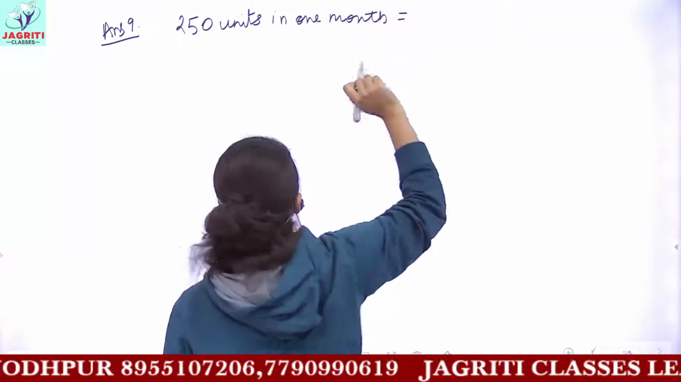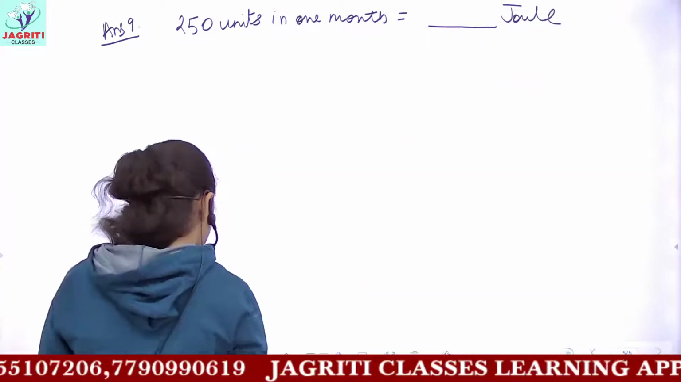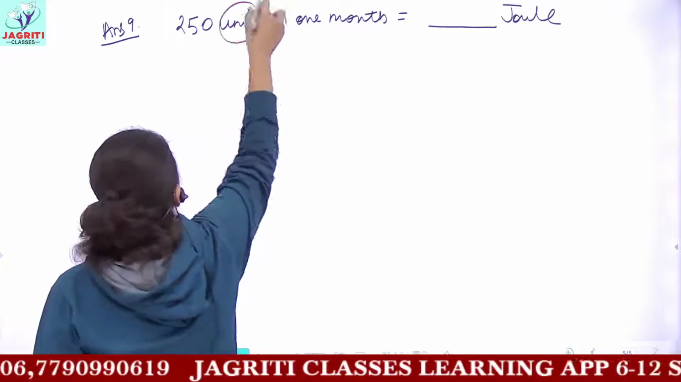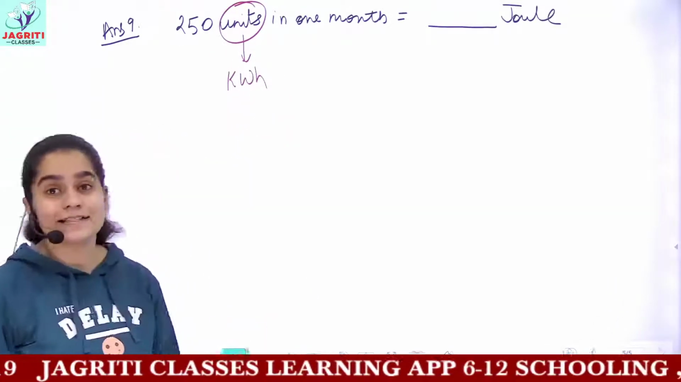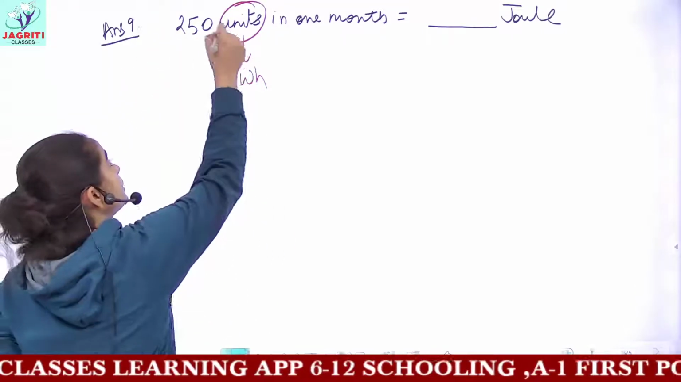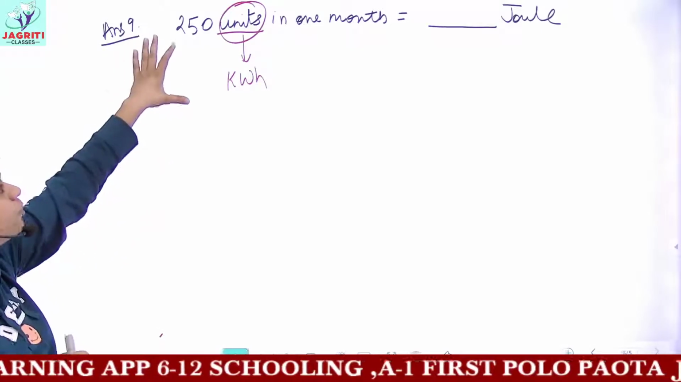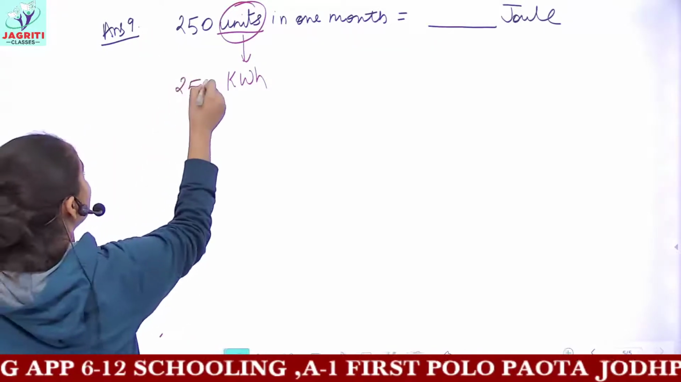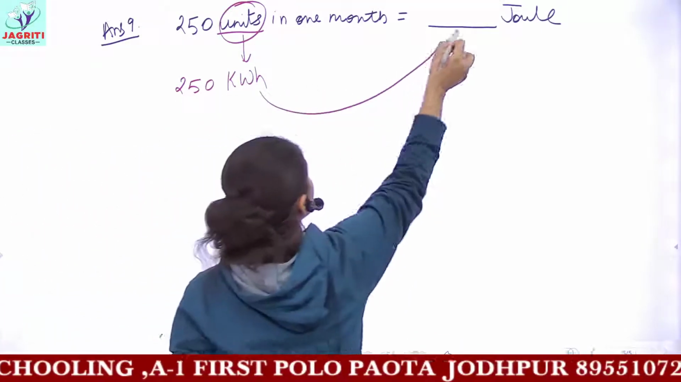And now you are asked to give the answer in joules. So I already told you that units means kilowatt hour. We already discussed that this kilowatt hour is known as the commercial unit, and we also refer to this unit as units. How many units are given? 250. And now you have to convert. That means you are being given 250 kilowatt hours and you are required to convert this into joules.